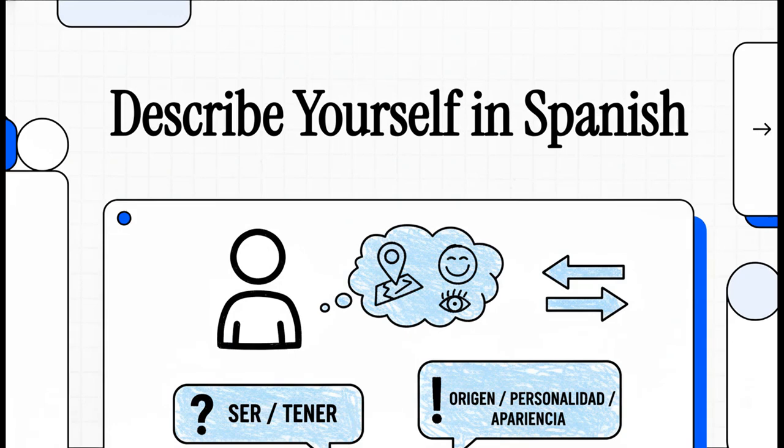Welcome! So, in the next few minutes, we're going to build your personal profile in Spanish from scratch. The goal is to give you all the tools you need to introduce yourself with some real confidence. Okay, let's dive right in.